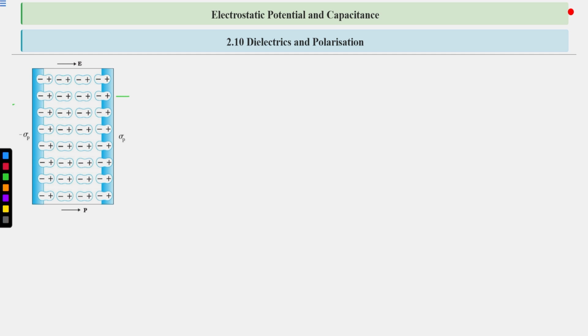Now, this is the net dipole moment. All the dipoles are aligned in the direction of the electric field. This is the net dipole moment. This is the polarization vector: net dipole moment upon net volume. Okay, so this is the net polarization vector, the net dipole moment per unit volume.